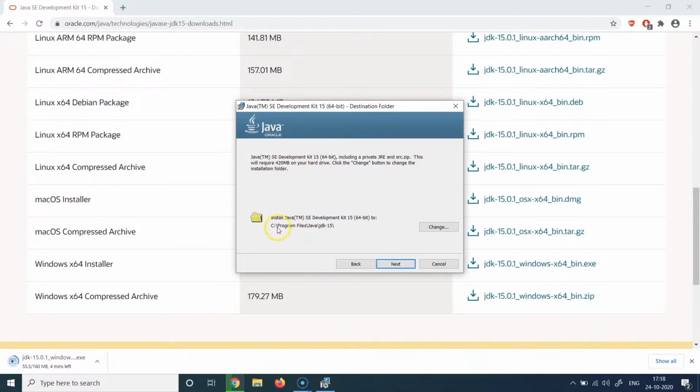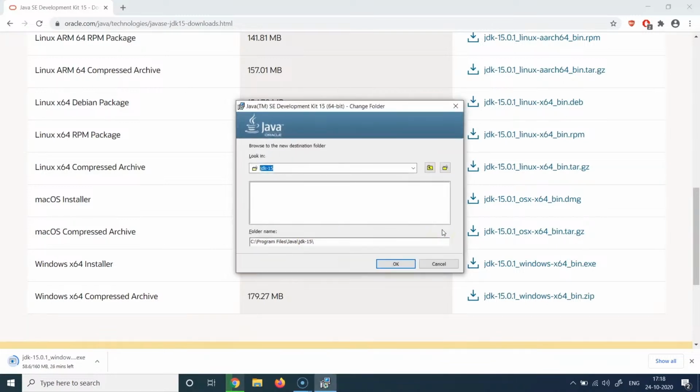By default, it is going to install in C program files /java/jdk15. But if you want to change the location and you want to install Java to a particular custom location of your choice, that is also possible. You just hit change here, and then you can choose whatever directory or folder or place you want to install this Java on, and you can basically select the appropriate location.